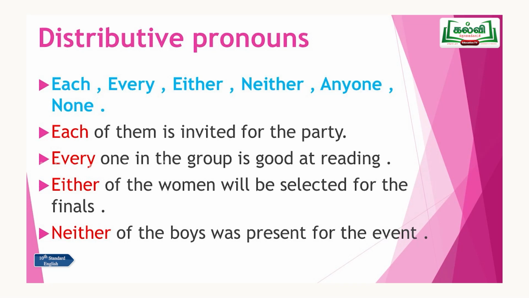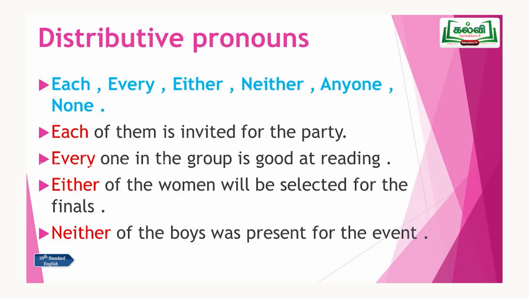Each, every, neither, either, all of these are singular forms. They won't come with or be followed by plural forms of verbs. They won't come with "are" or "were"; they will come with "is", "was", "am". It defines each person, one person, every person separately.